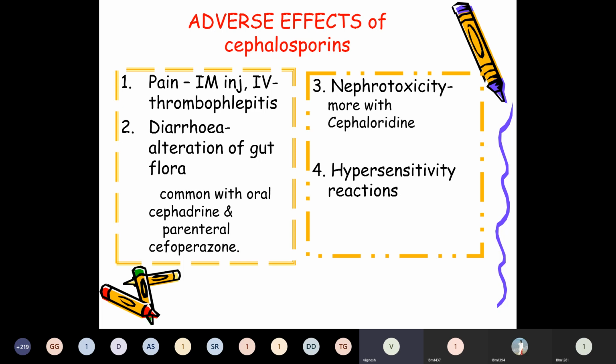Okay, these are the pain after giving IM injection, thrombophlebitis after IV, diarrhea due to alteration of the gut flora, and hypersensitive reactions, with rashes most common, and also anaphylaxis, angioedema, and urticaria. And nephrotoxicity is enhanced when administered with the aminoglycosides or with the loop diuretics.